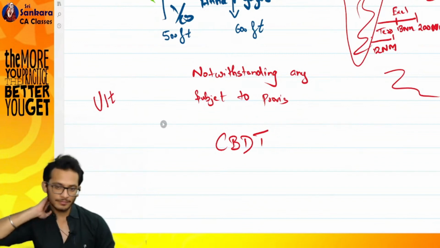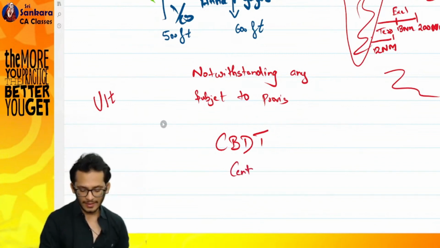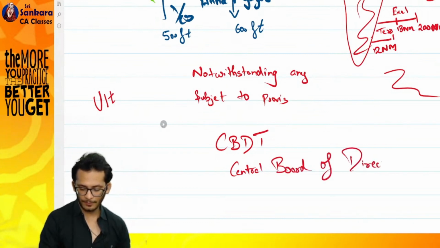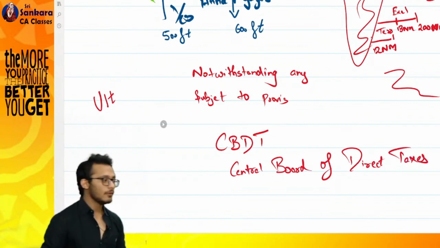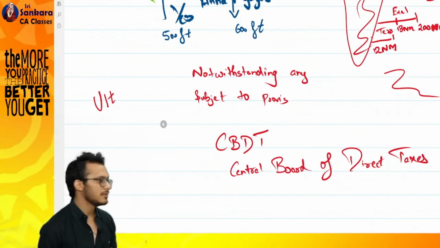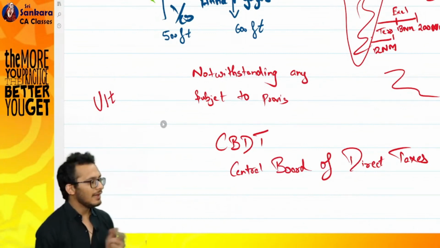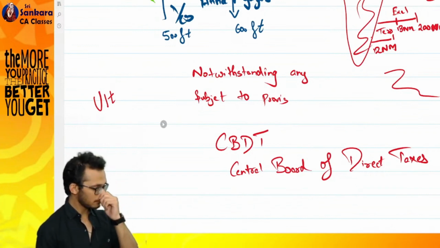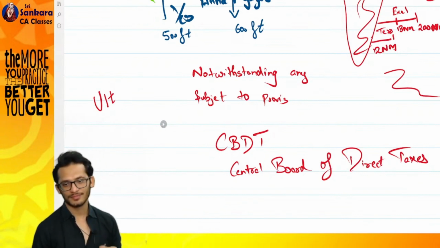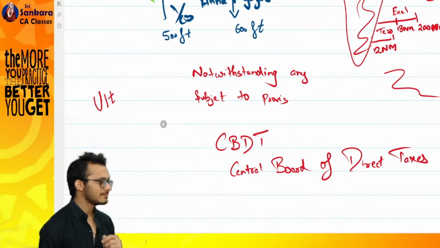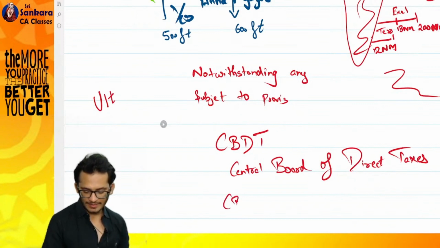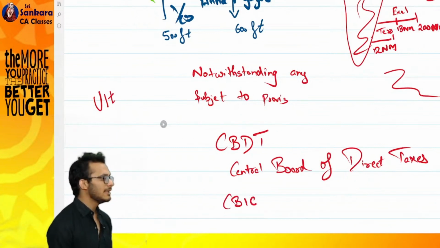Can someone help me with the full form? Very good. It's called the Central Board of Direct Taxes. Going forward, if someone comes and asks you who defined the rules of income tax, you will say CBDT. Clear? Similarly, if you go to the Companies Act, who defines the rules? Again, the ministry. Who defines the rules? It is the ROC, Registrar of Companies. If you are in indirect tax, it is done by CBIC.